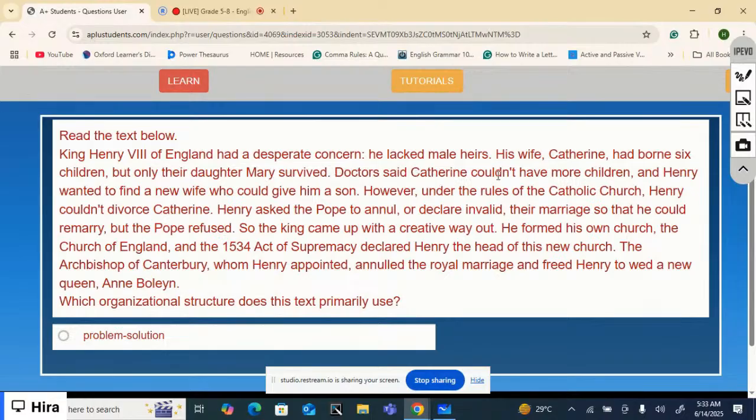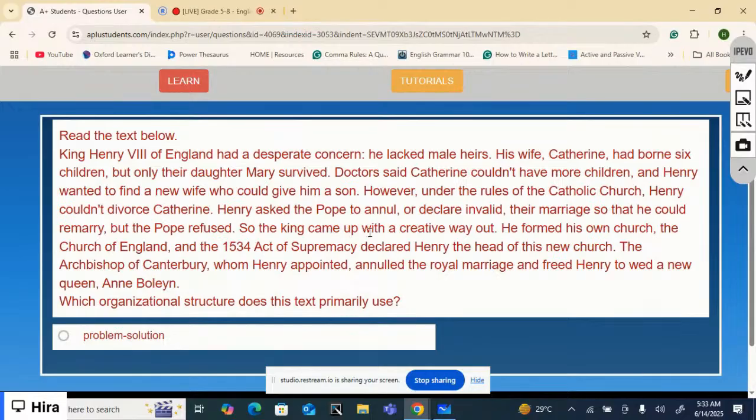Doctors said Catherine could not have more children, and Henry wanted to find a new wife who could give him a son. However, under the rules of the Catholic Church, Henry couldn't divorce Catherine. Henry asked the Pope to annul or declare invalid their marriage so that he could remarry, but the Pope refused.